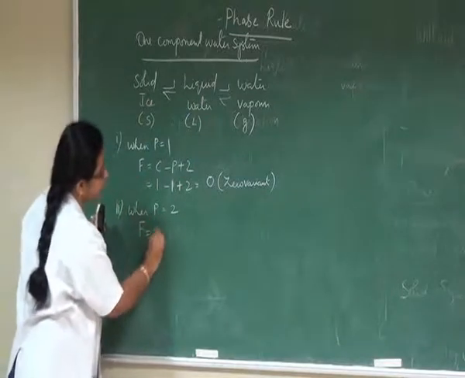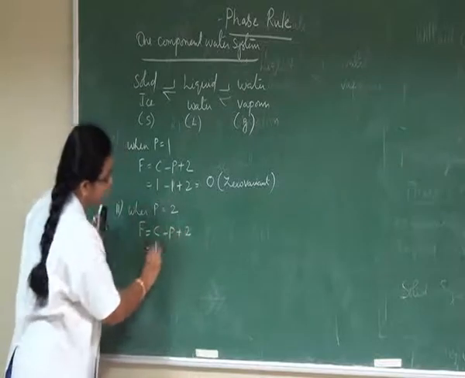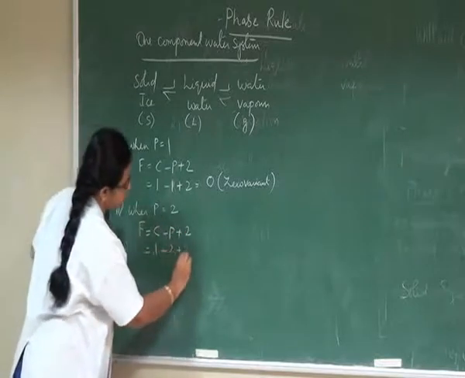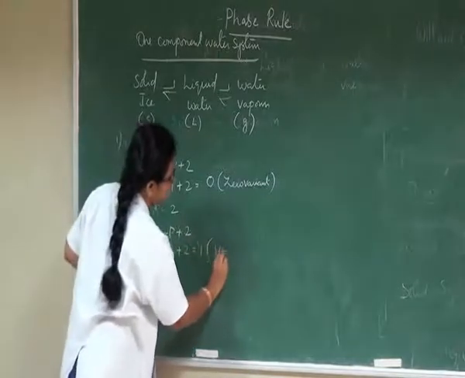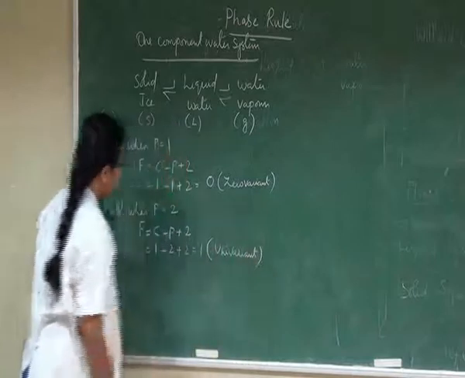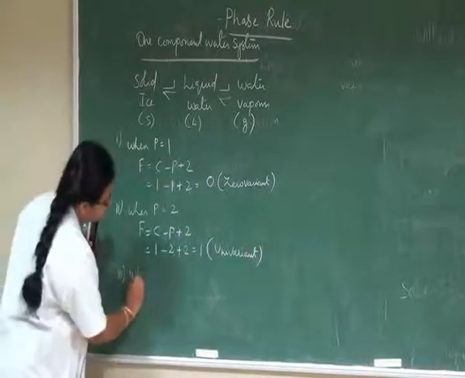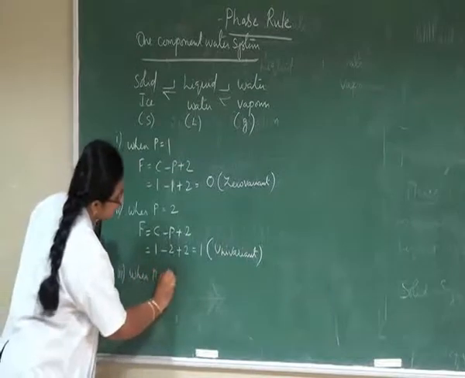When two phases are in equilibrium, the phase rule becomes univariant. And the third possibility is when P is equal to 3.